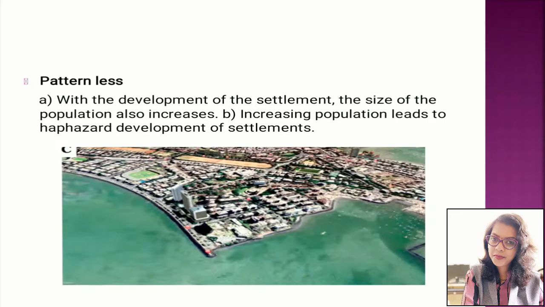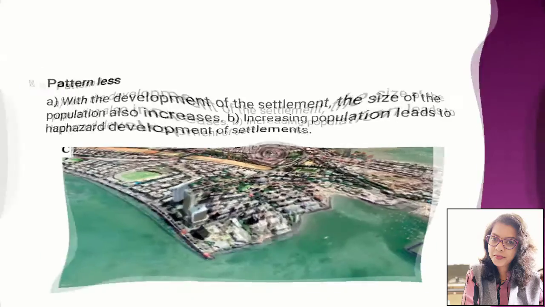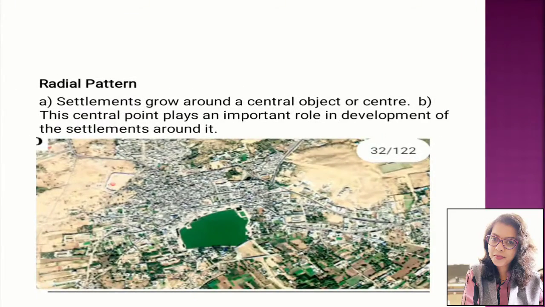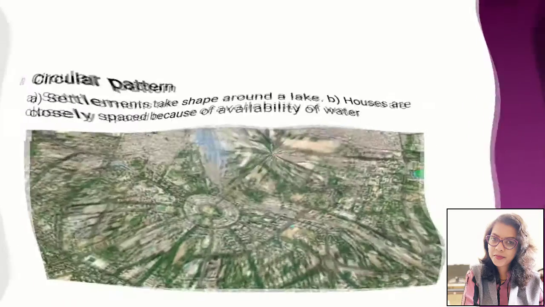Third, patternless. With the development of the settlement, the size of the population also increases. And second, increasing population leads to haphazard development of settlements. Fourth, radial pattern. Settlements grow around a central object or center. Second, each central point plays an important role in the development of settlements around it.